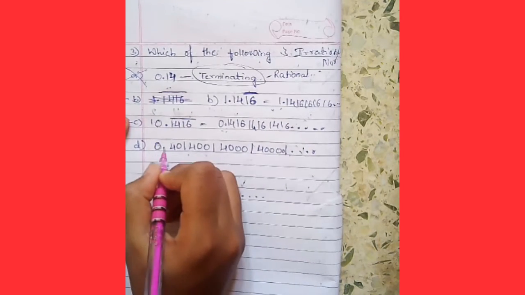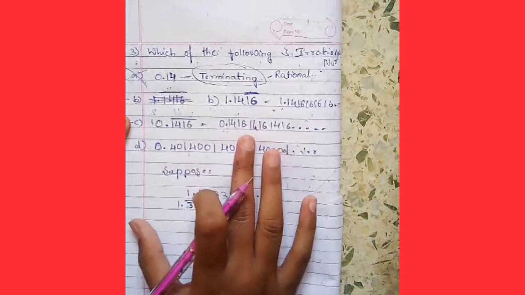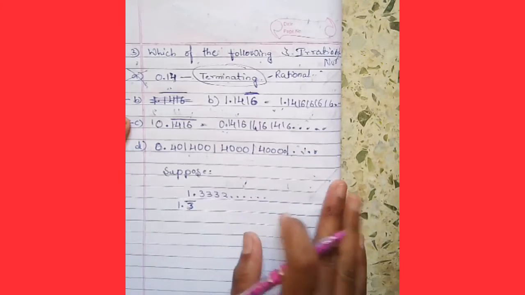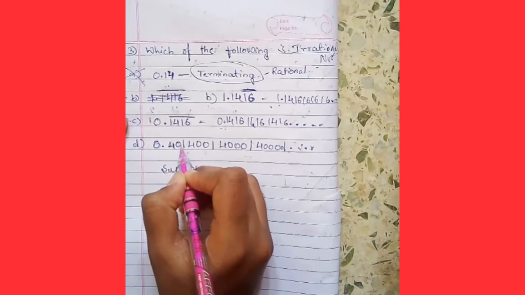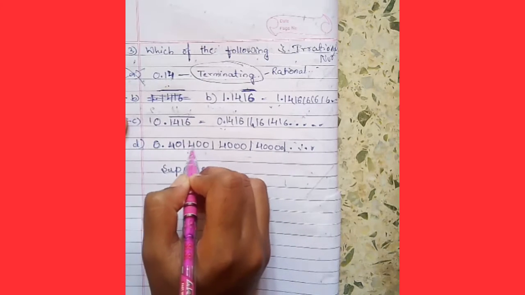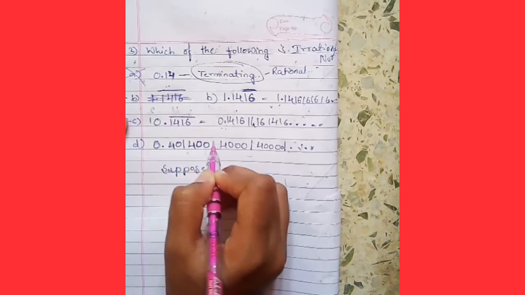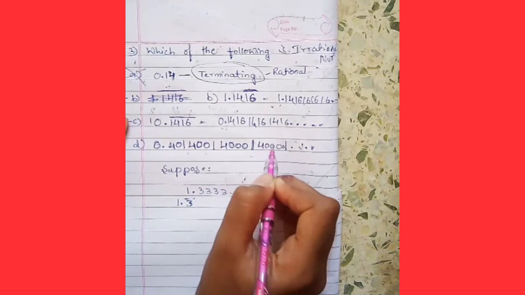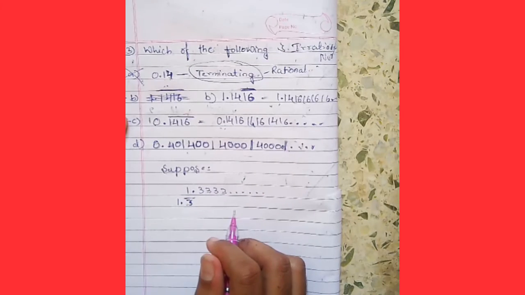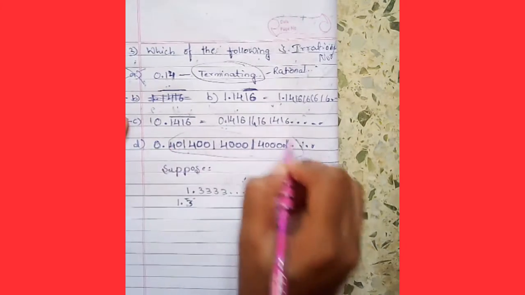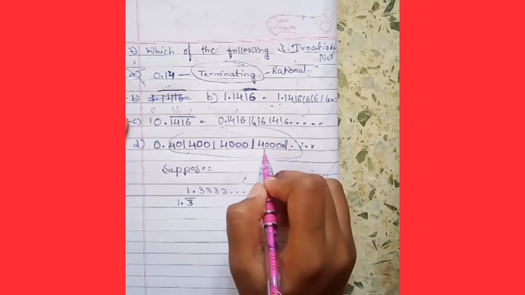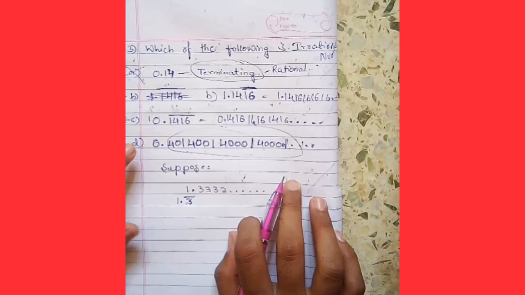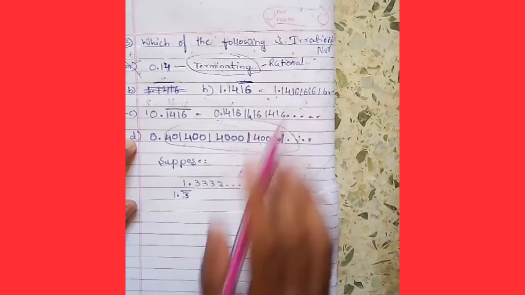So here, 0.410, there is no bar. That means there is no repetition of the numbers. There are non-recurring numbers. See here, first there is 401, but in the second 4001 and in the third 4001, 4001. There is no repetition of the numbers. That means these are non-recurring decimals, and non-recurring decimals are considered as irrational numbers.